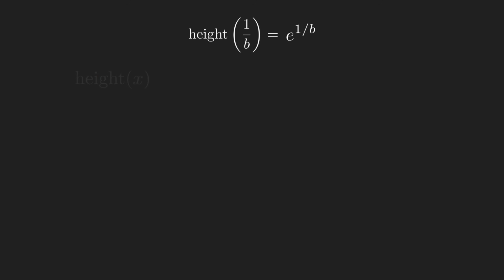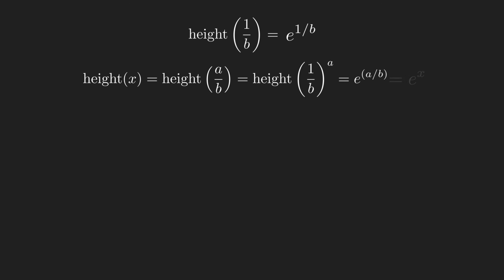Hence, her height at time x is height of 1 over b to the a, or e to the a over b, which is just e to the x. However, we had to assume x was rational for this argument to work out. The main reason we can't use the same logic for irrational numbers is that e to the x is defined differently when x is irrational versus when x is rational. However, it's still true that Tally's height at time x when x is irrational is e to the x.